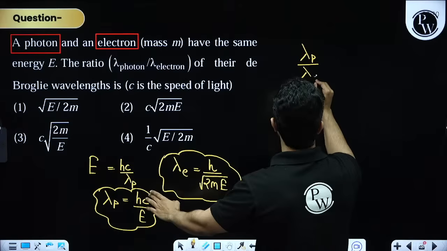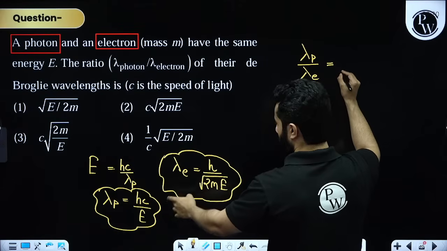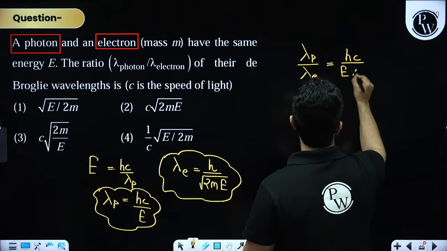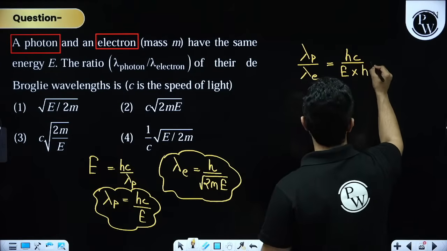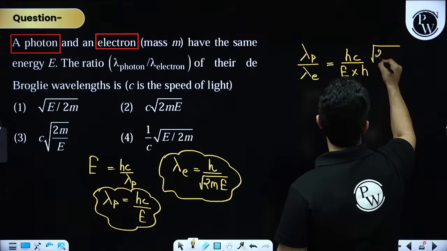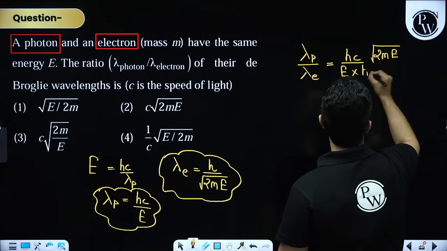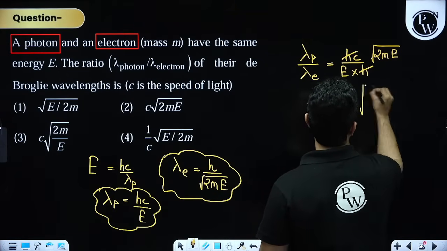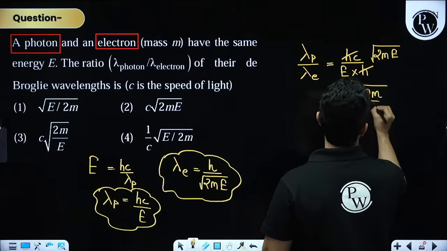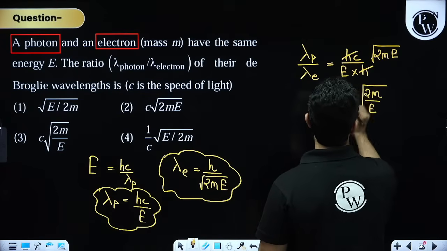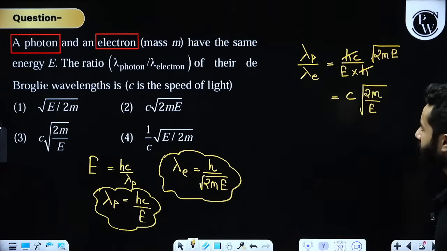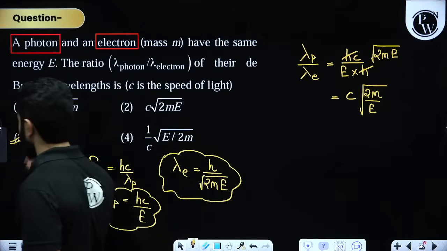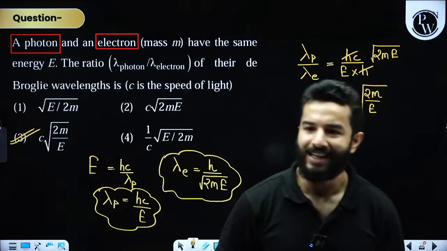divided by lambda of electron is equal to hc by E multiplied by h divided by under root 2mE. So we'll get 2m divided by E, and we have got c over here. So c under root 2mE. So that means the third option is correct. Third option is correct. All right, clear?